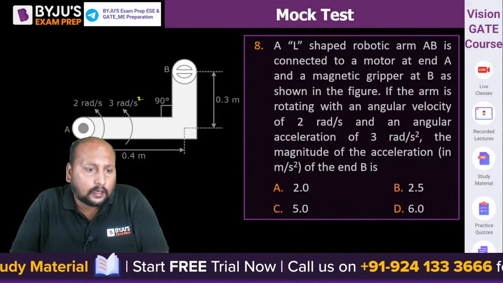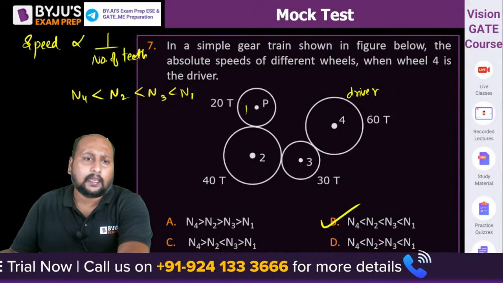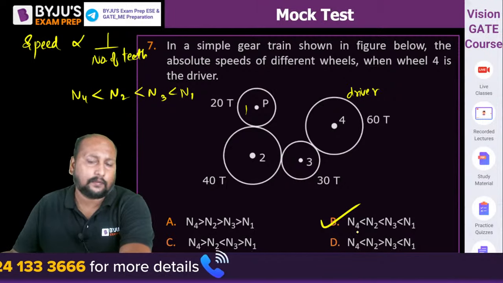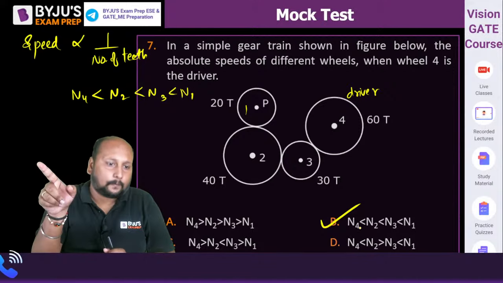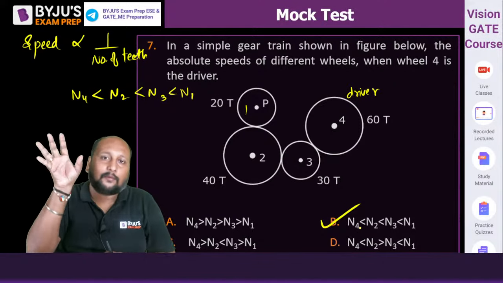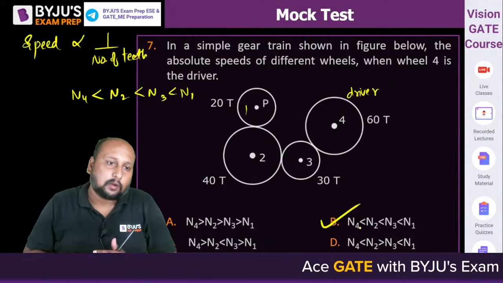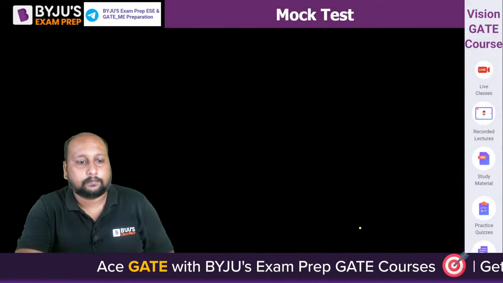Sir, but the order hasn't been given. Which order? Look, it is given. Highest is N1, so we can see clearly, the one with the larger number of teeth. Anyway, this is a simple gear train. If it were compound, then we would have to see, but this is a simple gear train, so we can directly say speed is inversely proportional to the number of teeth. Okay, next, question number 8.